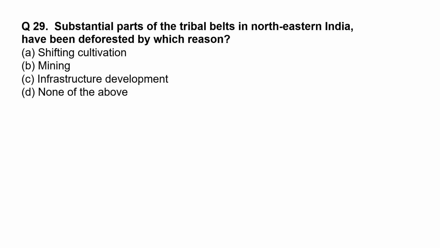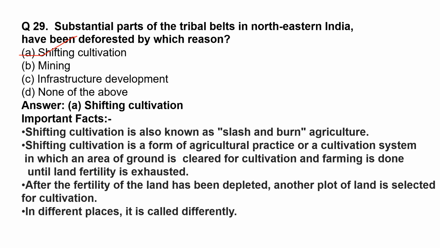Substantial parts of the tribal belts in northeastern India have been deforested by which region? The correct option is option A, shifting cultivation. Shifting cultivation is also known as slash and burn agriculture. It is a form of agricultural practice in which an area of ground is cleared for cultivation and farming is done until land fertility is exhausted. After the fertility of the land has been depleted, another plot of land is selected for cultivation.